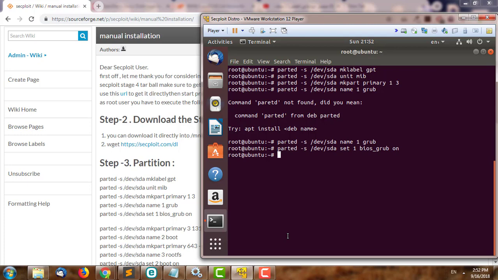Then after that we go to the others: parted -s /dev/sda mkpart primary.